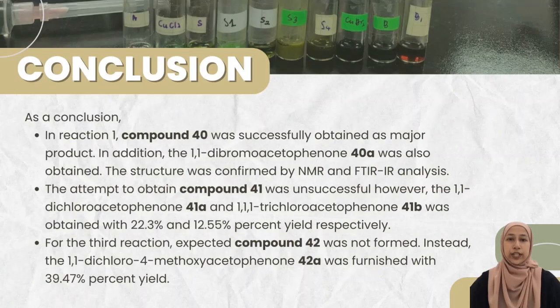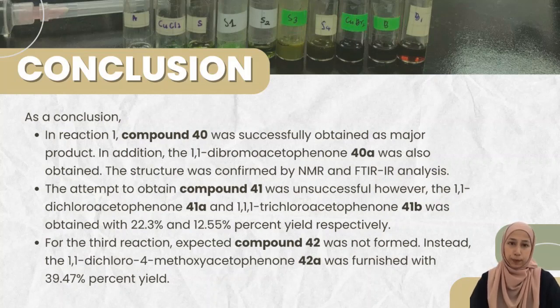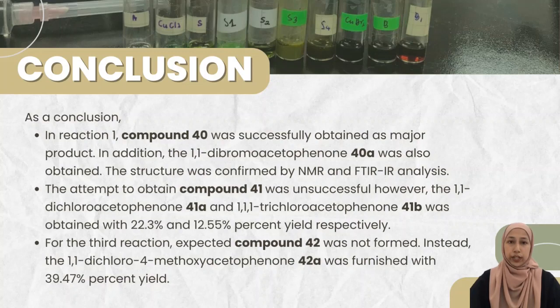As a conclusion, the product for reaction 1 was successfully obtained with a new product labeled as compound 40. However, for reaction 2 and reaction 3, the attempted product was not obtained. Instead, 2 new products were furnished in reaction 2 and 1 in reaction 3.